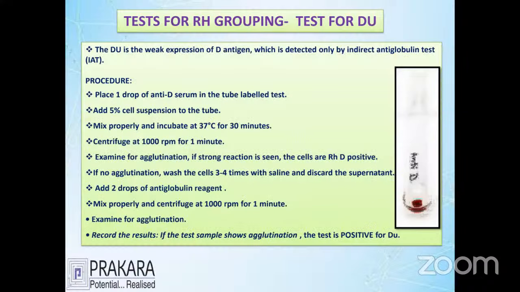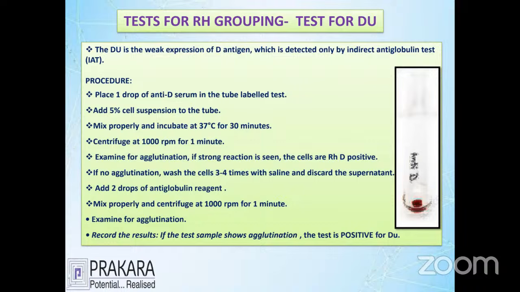Let's go for another thing, testing of the Rh system, especially what we call DU testing. I told about this already: if a person's report shows Rh negative, we immediately go for the DU testing method. We add anti-sera into the test tubes. Finally we add the sample of the person who was reported negative. The 5% red cells are added to the tube, which we incubate for 30 minutes, then centrifuge for 1 minute at 1000 RPM. Finally, you look for agglutination.